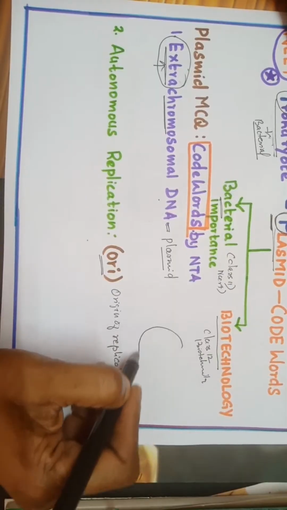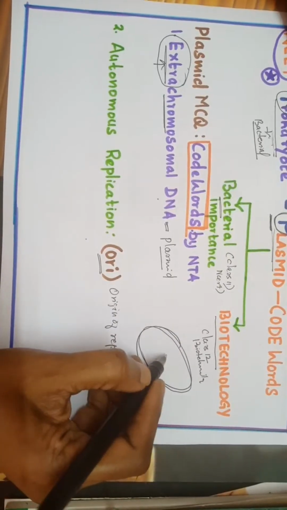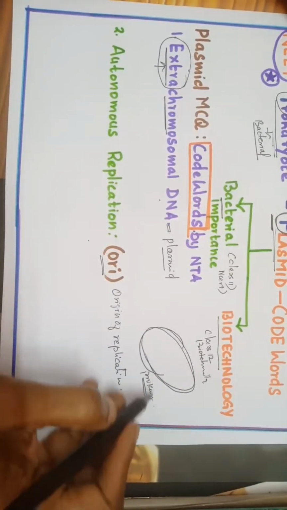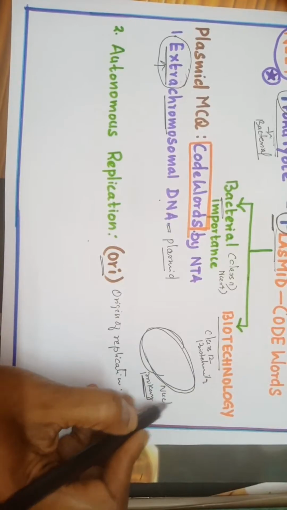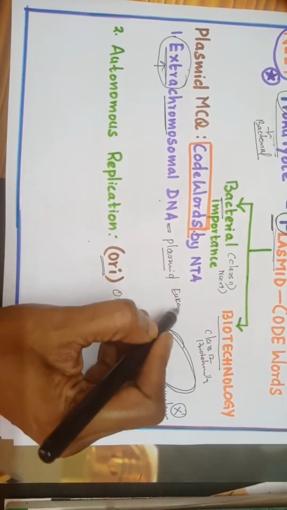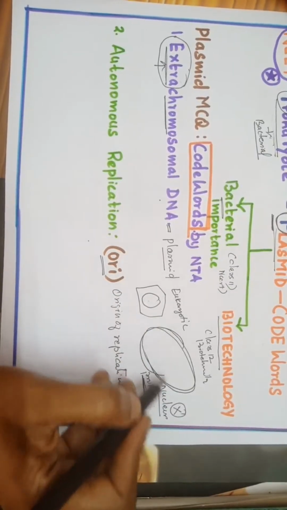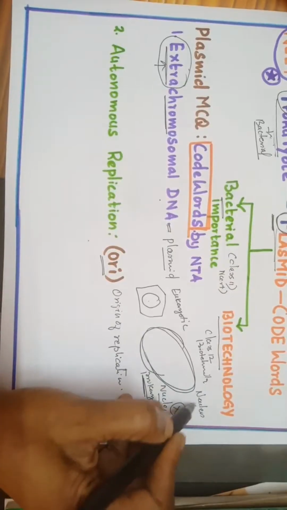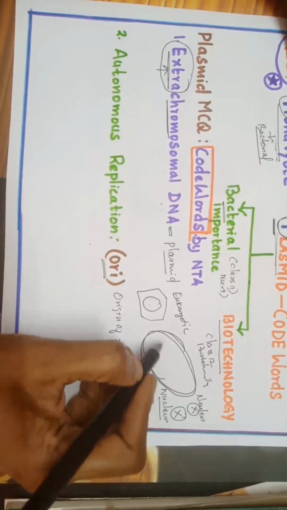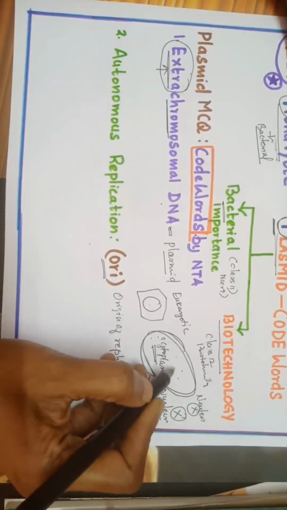Very simple, easy. You have a bacterial cell, a rod shaped bacteria. This is a prokaryotic cell. Tell me now, does the prokaryotic cell have a nucleus? No. But in a eukaryotic cell, you have a well developed nucleus, isn't it? So here the nucleus is absent. Then where is the genetic information present in the prokaryotic cell, in the bacterial cell? It is present openly in the cytoplasm.